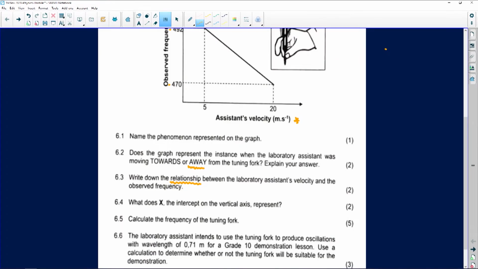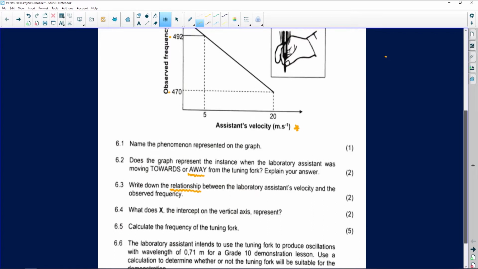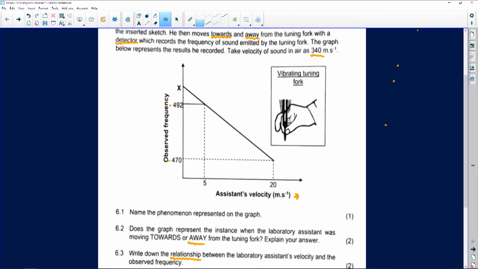So we are told to write down the relationship between the laboratory assistant's velocity and the observed frequency. Right, so as we're looking at this graph here, we can see that as the listener's velocity increases, remember it moves from 5 to 20, as the listener's velocity increases, the observed frequency decreases.